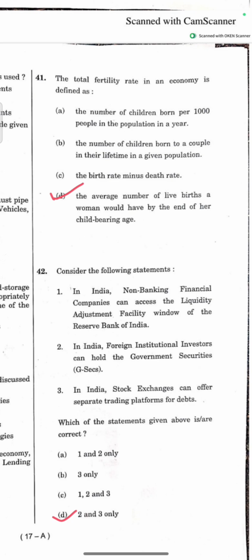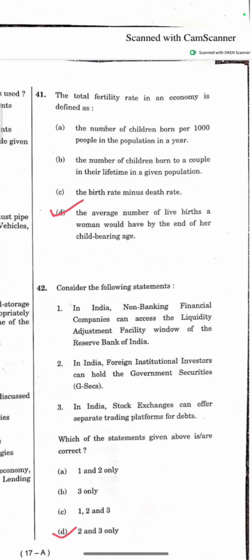So starting with 41, the total fertility rate in an economy is defined as, option D says, the average number of live births a woman would have by the end of her childbearing age. Option A, the number of children born per thousand people in a population in a year, is the definition for birth rate.